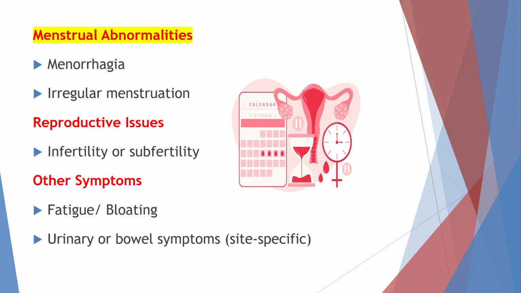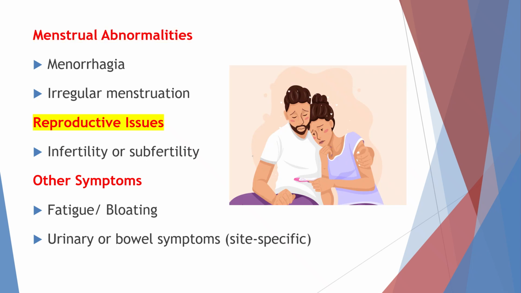Next, let us look at other clinical manifestations of endometriosis. Some women may experience menstrual abnormalities, such as menorrhagia, which means heavy menstrual bleeding, and irregular menstruation. Endometriosis can also cause reproductive problems. Many women may experience infertility or subfertility, which means difficulty in becoming pregnant.